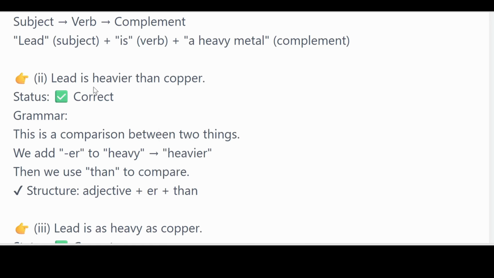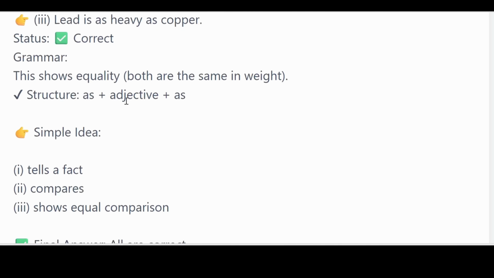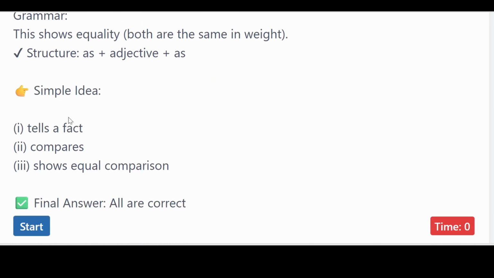So lead is heavier than copper. What about number 3? Lead is as heavy as copper. Do you think this is correct? Yes, because we use as heavy as copper. So this shows equality. Both of them are the same in weight. So the structure is as plus adjective and then as.